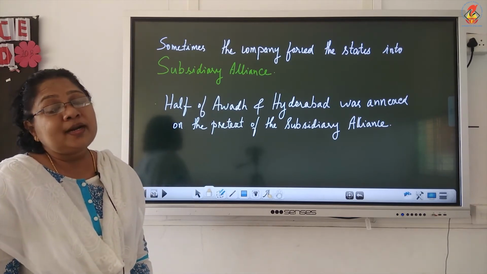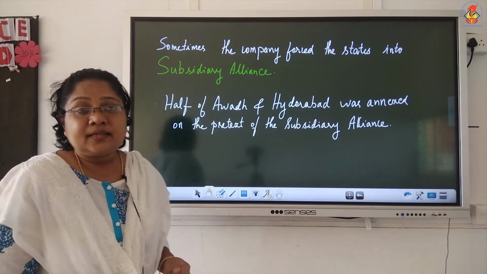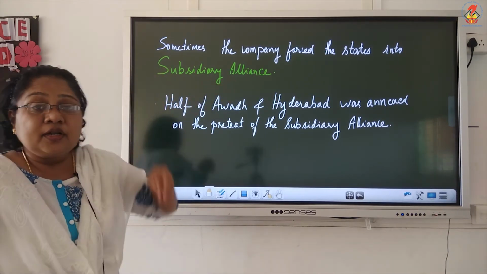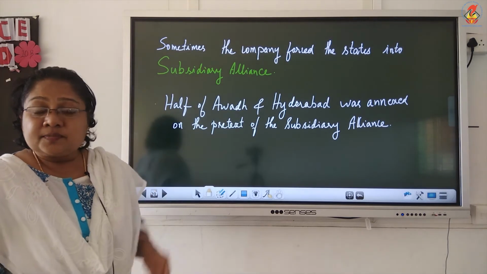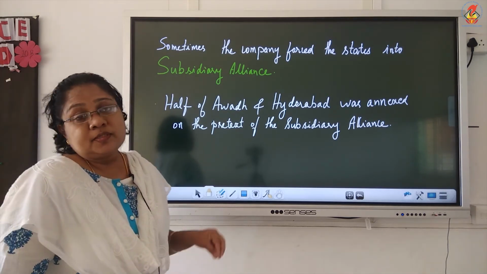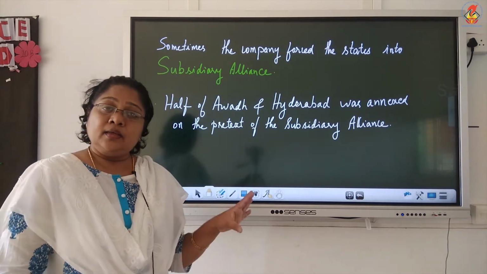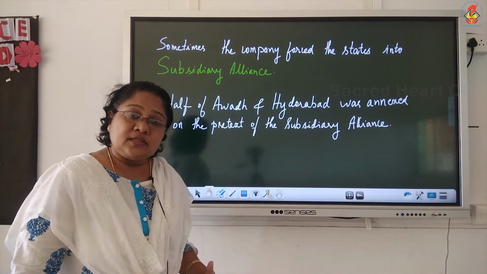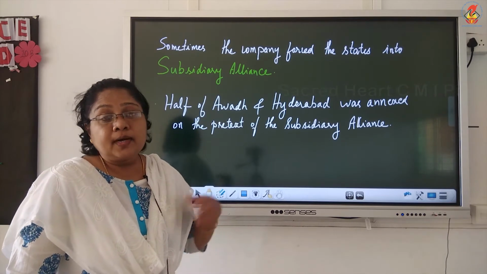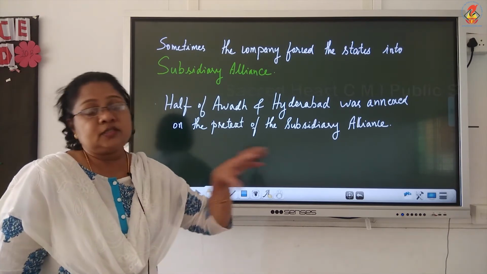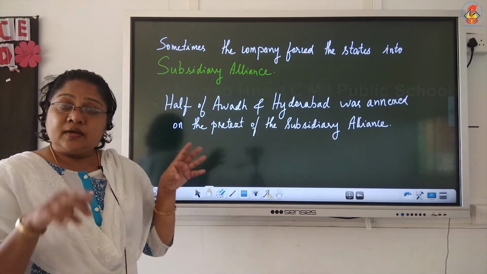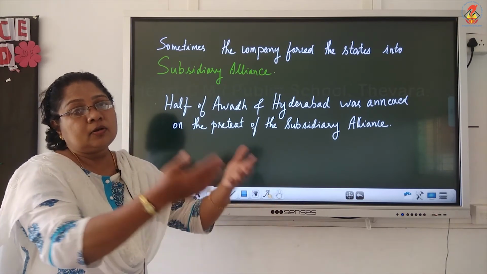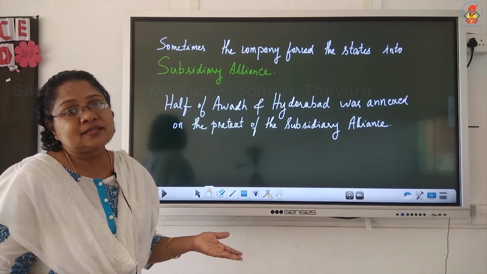See how diplomatic they were in conquering the country. So they forced certain states to fall into the subsidiary alliance. In the subsidiary alliance, the Nawabs were not allowed to maintain an army. The Nawab's protection would be looked after by the British and the Nawab had to pay a tribute to the British for this protection. And in case the Nawabs failed to pay these tributes, then the country's control automatically fell into the British hands.